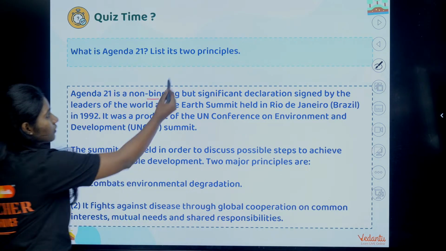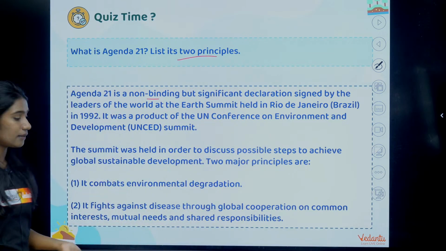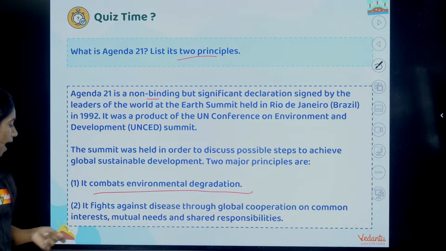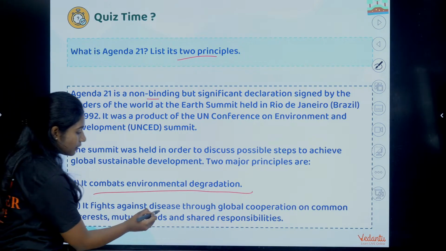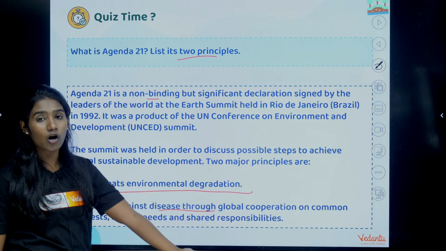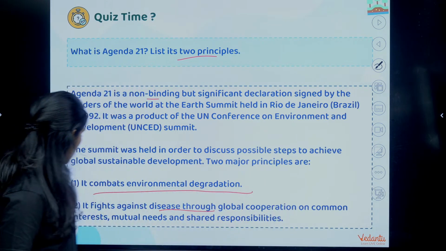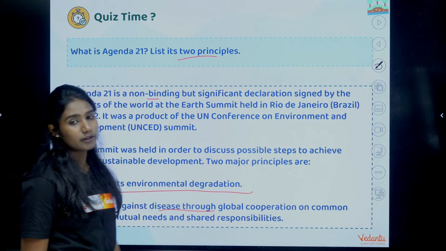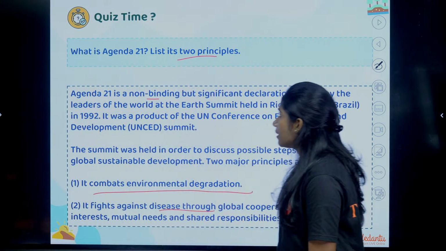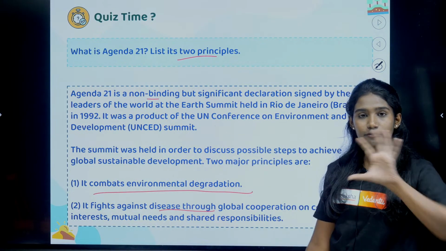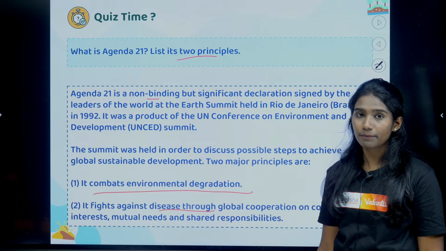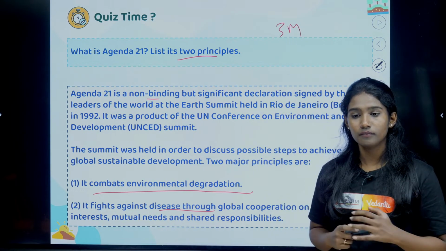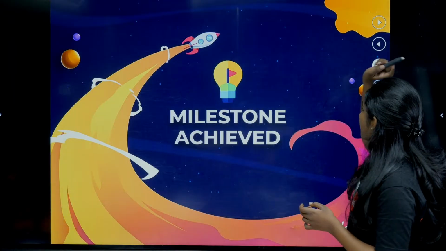What was its two principle? One was to combat the environmental degradation, and the second one is to fight against the diseases through global cooperation on common interests, mutual needs and shared responsibilities. Okay, so this question can be asked from that topic, the sustainable development topic, for 3 mark. Okay, clear with that? Fine.